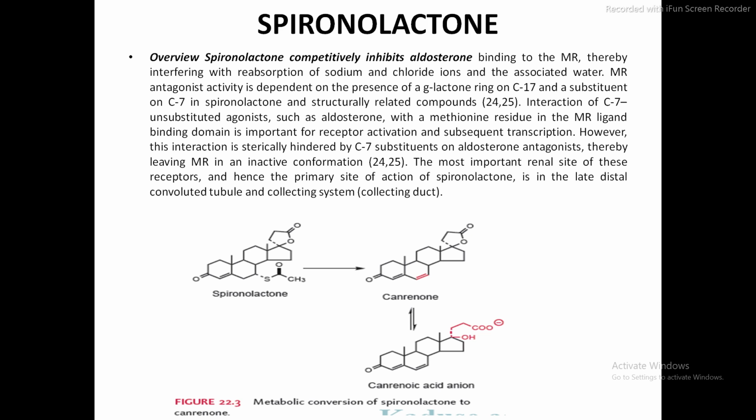Okay, and these are the metabolites of spironolactone. Spironolactone is metabolized into canrenone by a hydrogenation reaction. Two hydrogen atoms are added between carbon number 6 and carbon number 7 to form canrenone, and later on it forms ions by an oxidation reaction. It forms this kind of carboxylate ion. So this is the canrenoic acid anion. So these are the metabolites of spironolactone.